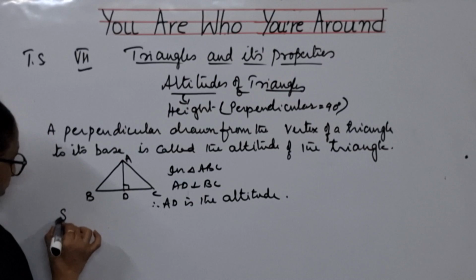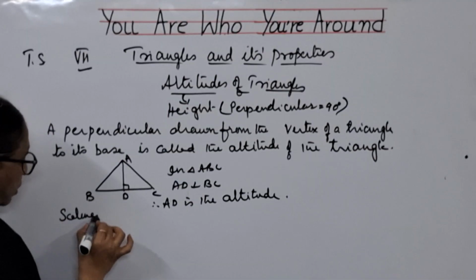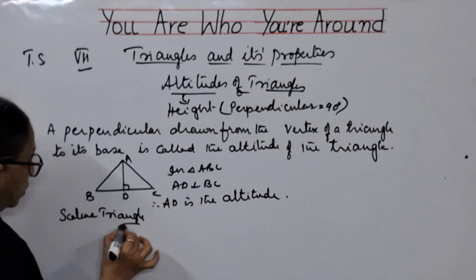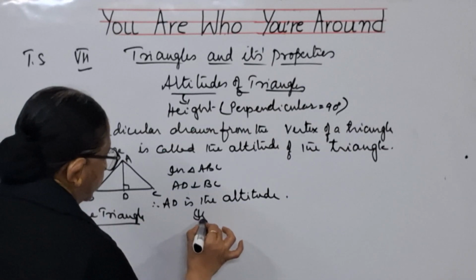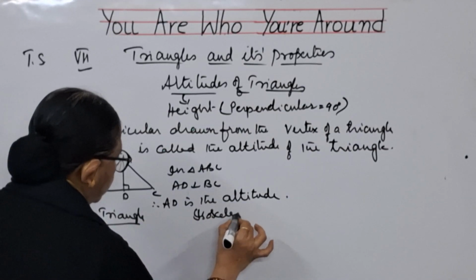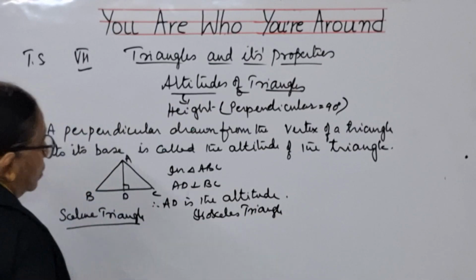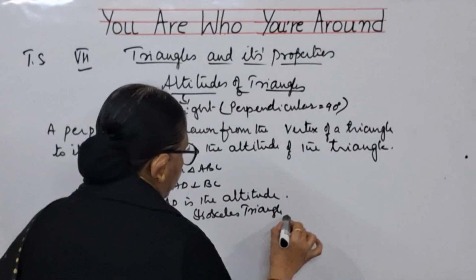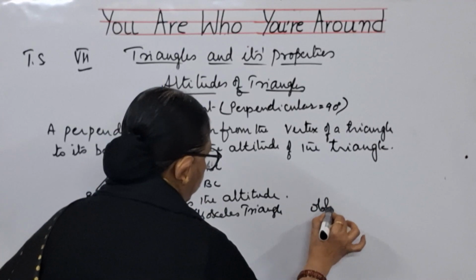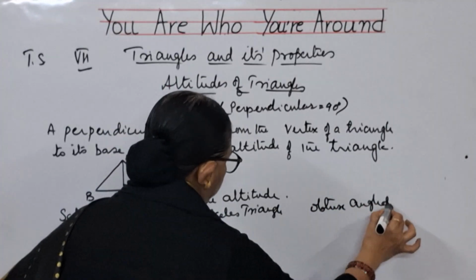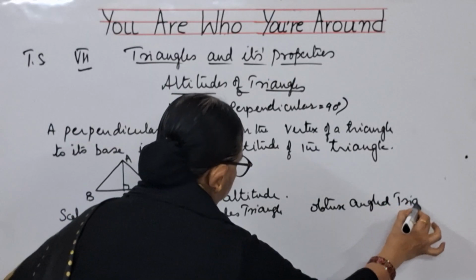We will see. First we will see altitude for a scalene triangle and for an isosceles triangle and an obtuse angled triangle.